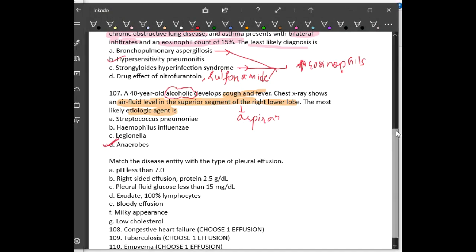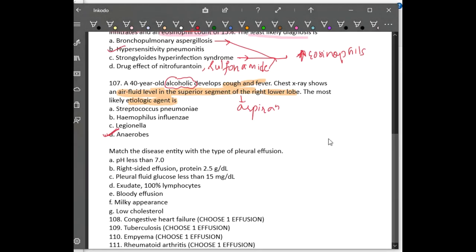Okay, now this is a new type of question which was given once in the last year in AIIMS. In this question, you are given these many options, and you will have to choose one for each of these conditions. First we will see congestive heart failure. It is related to pleural effusion. Congestive heart failure mainly causes a transudate. You will first have to differentiate which of these are transudates and which are exudates.